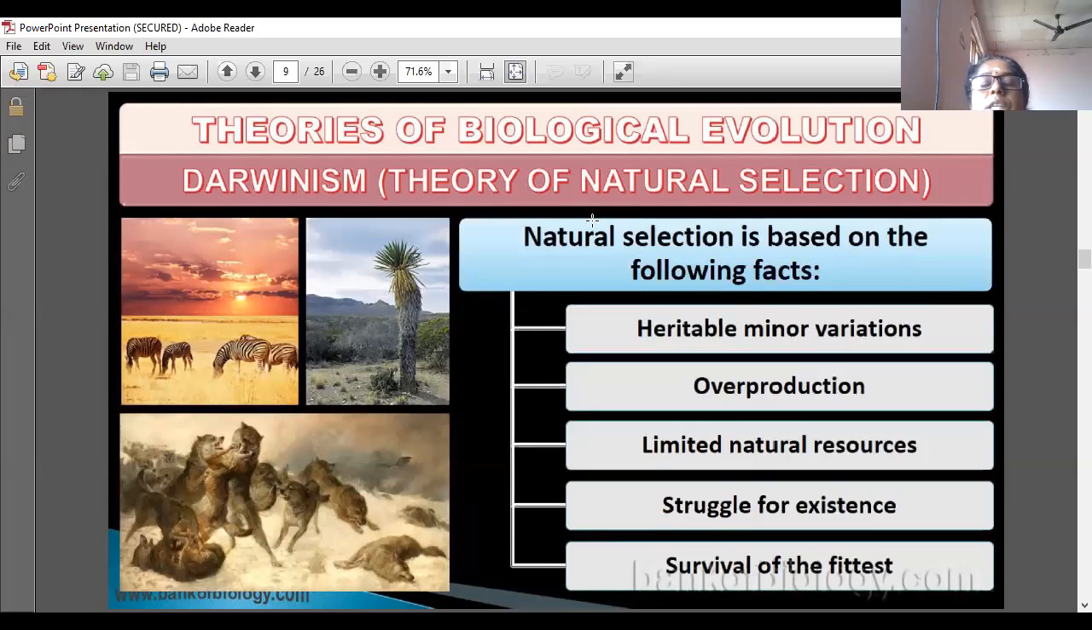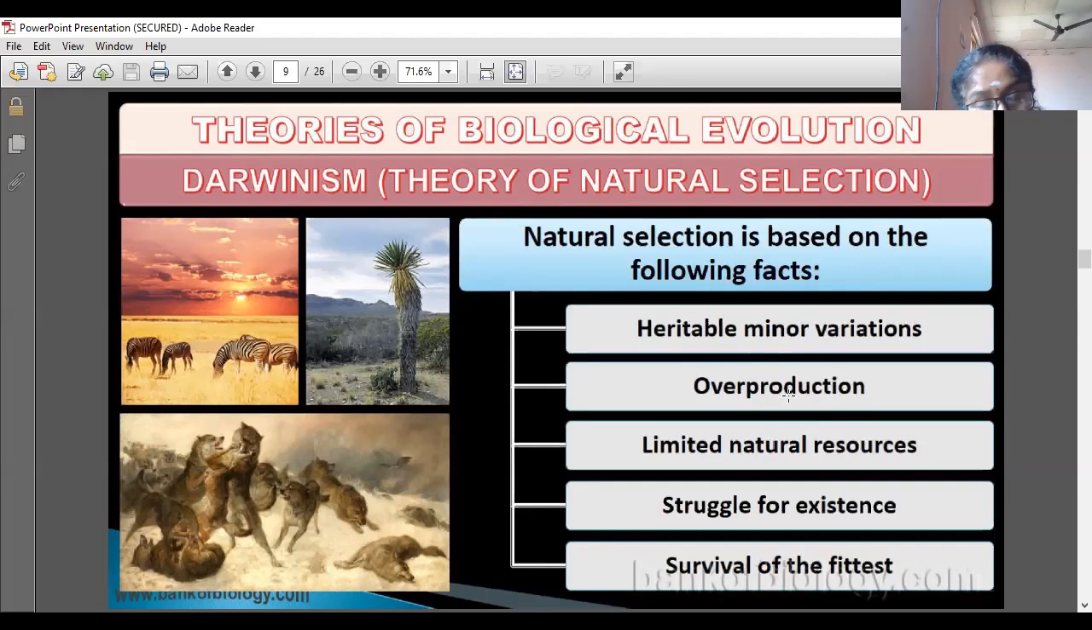Next is Darwinism, that is, the theory of natural selection. Natural selection is based on the following facts. Heritable minor variation: minor variation should occur first in the organism. We all know that human beings developed from monkeys only. In a particular day, human beings did not develop from monkeys. First in monkeys, minor variation takes place. This happens over millions of years. Minor variation means very small, negligible variation, but it should be heritable. Heritable means transferred from one generation to another generation.